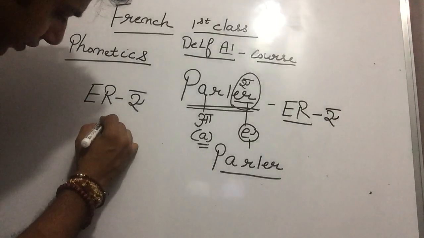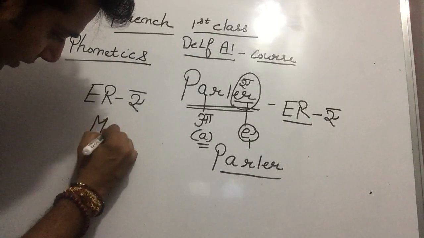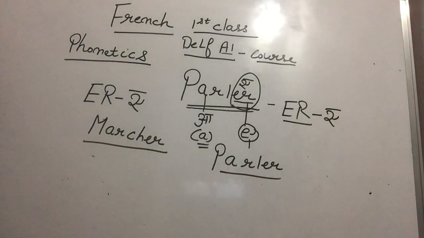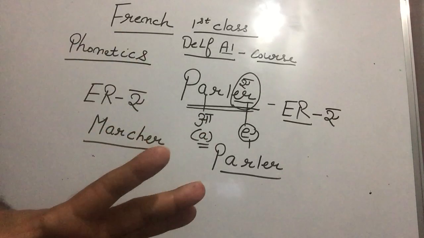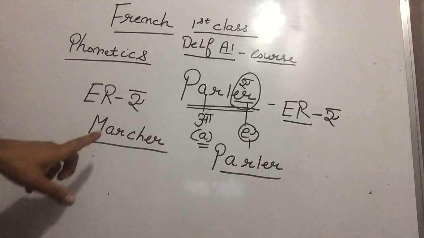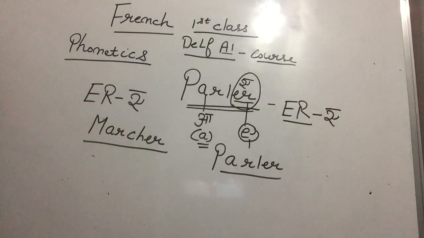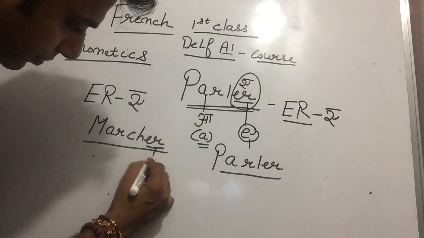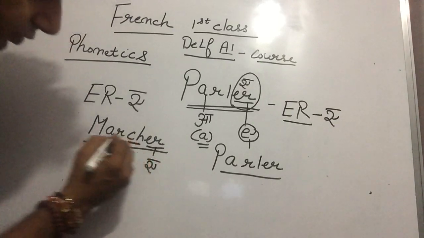Okay, Paji. For example, we have one word: Marcher. Here, if I am an English guy and I don't know French, I will read marcher, right, Paji? But no, my ER sound is A. Very good, très bien. And we have CH, Paji.